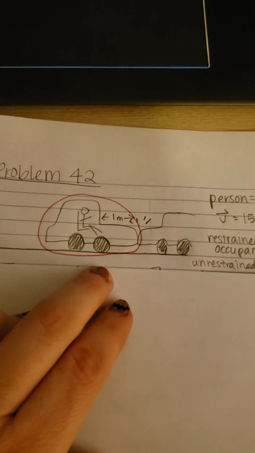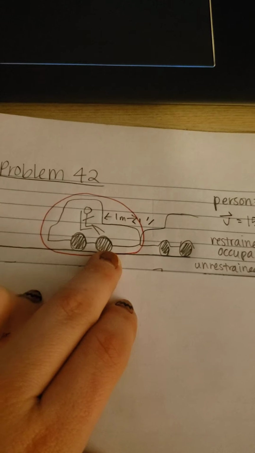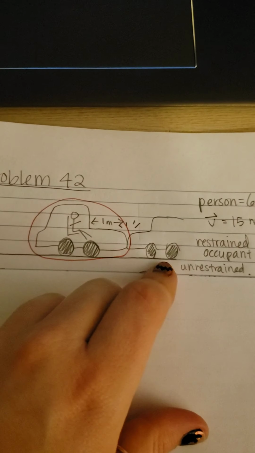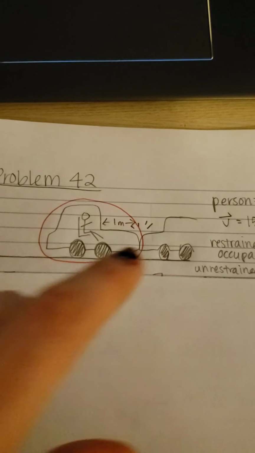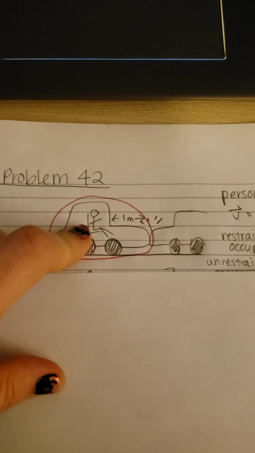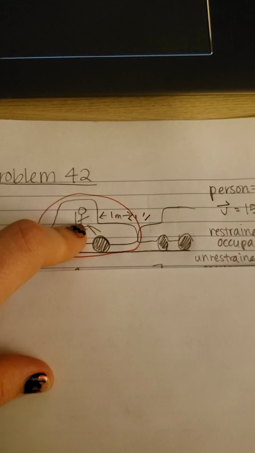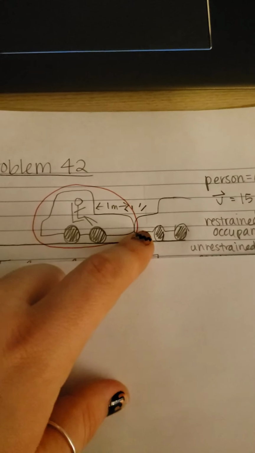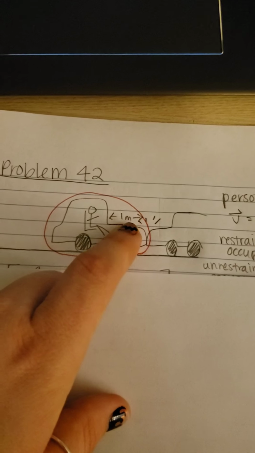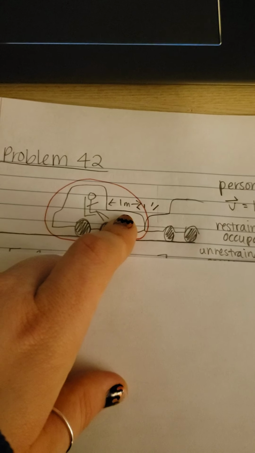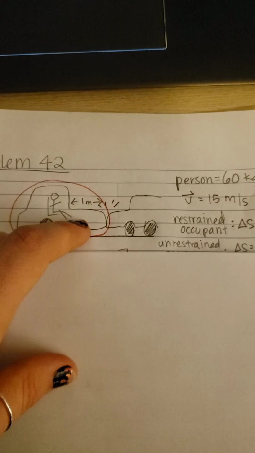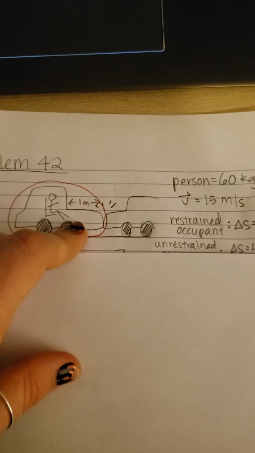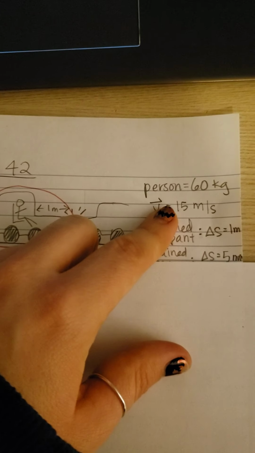So first thing I did is draw out my figure here. I have the car that we're analyzing, and then here's the other car with the head-on collision. So if our person is restrained with the seatbelt, they are going to go a distance of 1 meter, and an unrestrained person is going to go 5 millimeters. So I've identified our variables here.